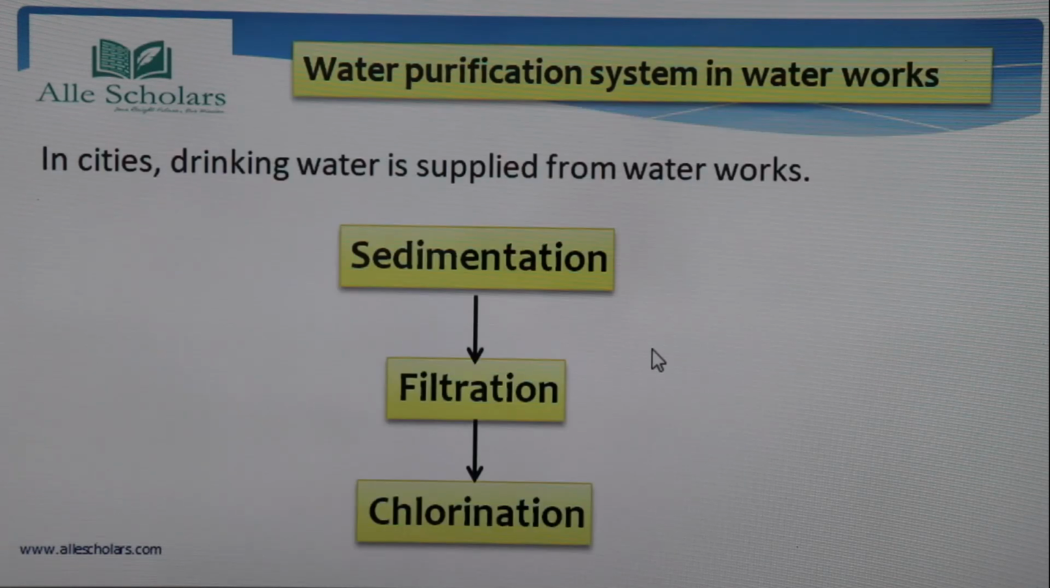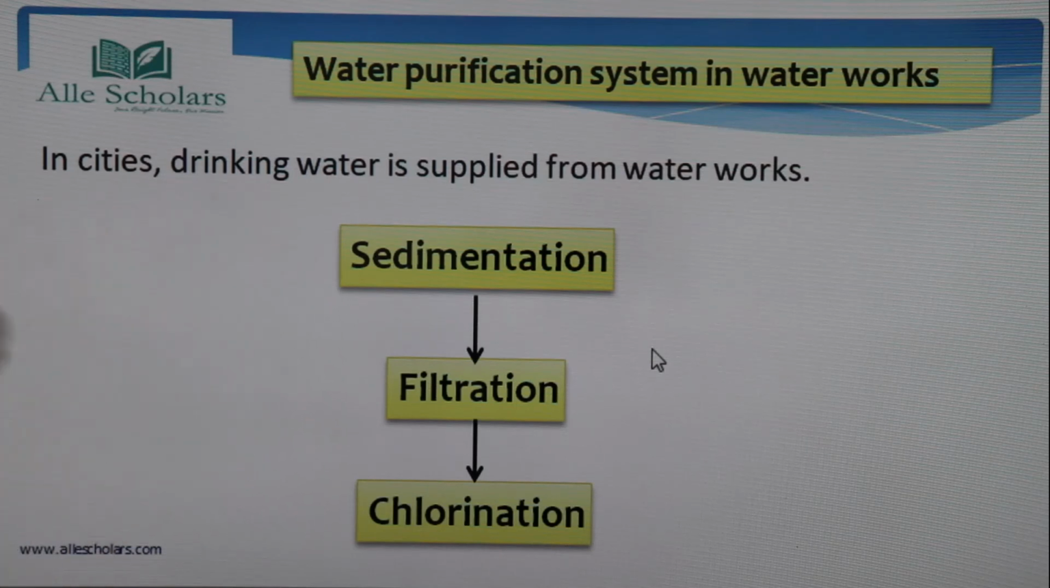so now the next topic we are going to take is how the water purification system in water works operates. Okay, so in cities drinking water is supplied from water works. Here in our India, this water is being supplied. So there are three major steps that are taken.